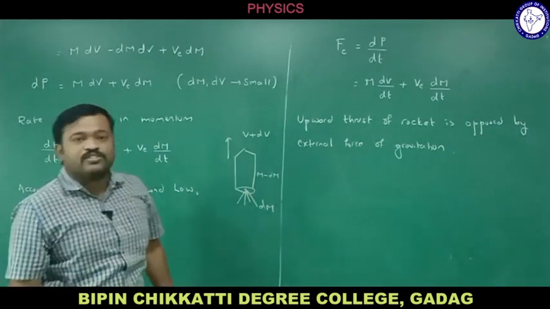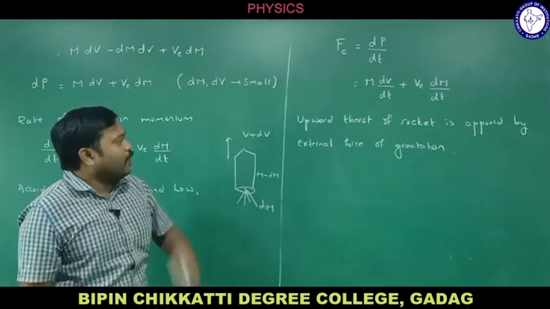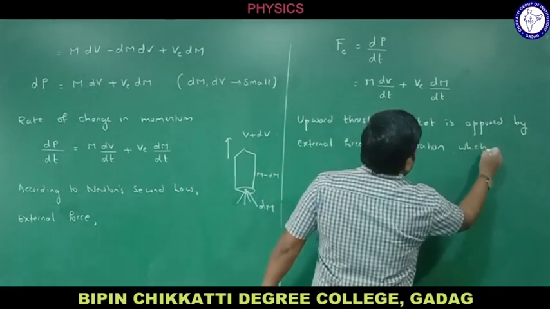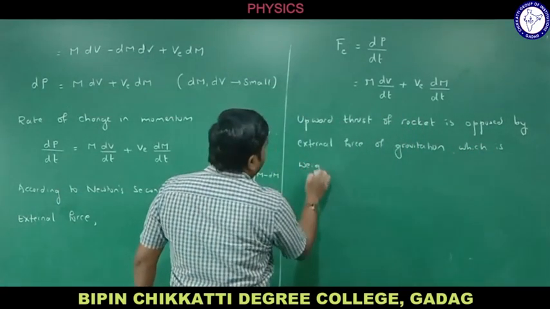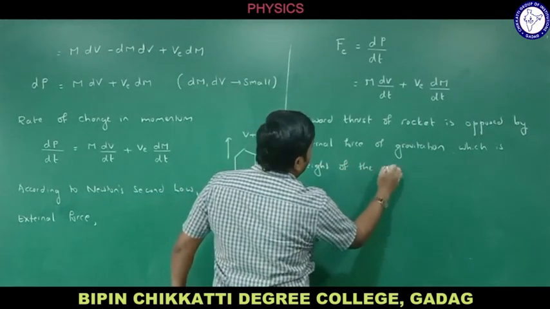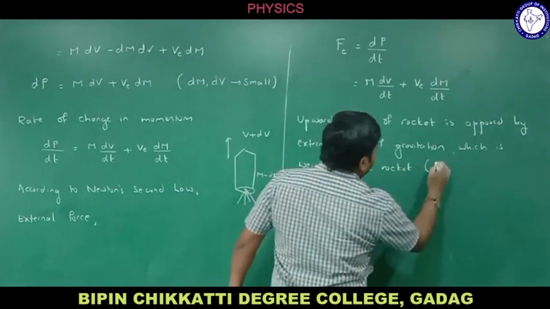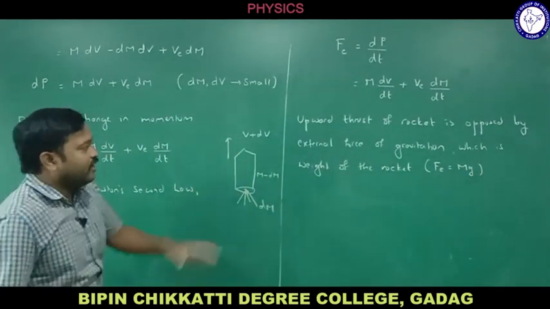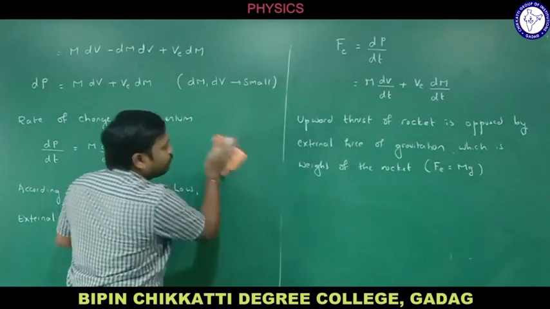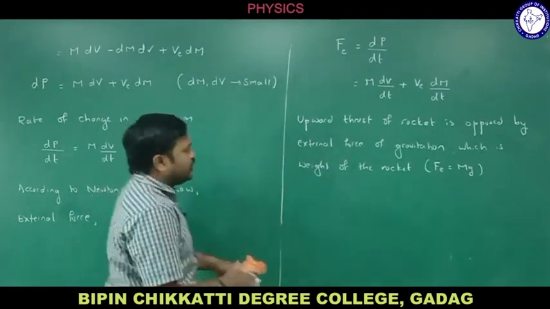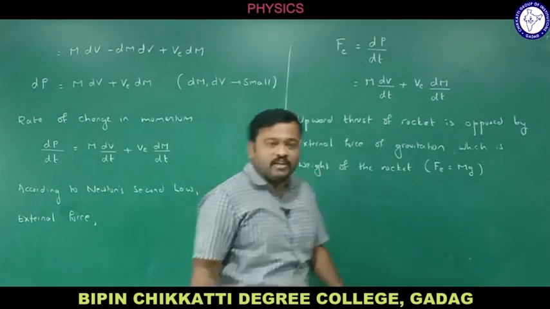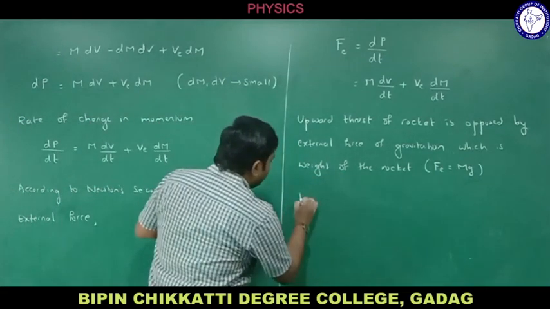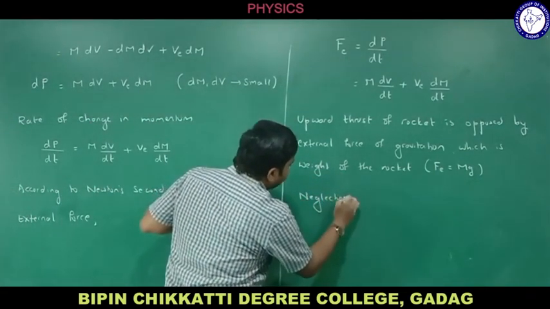This gravitation force is nothing but the weight of the rocket. The upward thrust of the rocket is opposed by the external force of gravitation, which is the weight of the rocket. It is nothing but Fe is equal to the mass of the rocket into acceleration due to gravity. The mass is m, acceleration due to gravity let me take as g. But we are calculating the velocity neglecting the weight of the rocket. Let me write down, neglecting weight of the rocket.